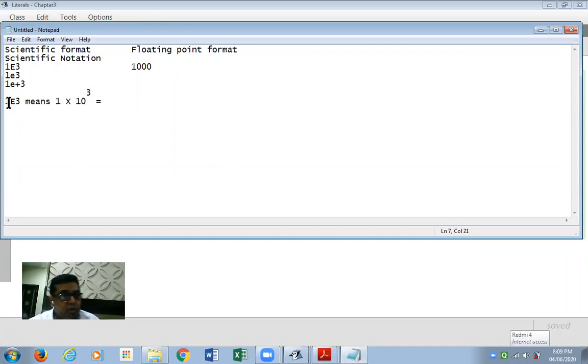I repeat, 1E3 means 1 multiplied by 10, the E means 10, and after E, 3 means 10 raised to the power of 3. So now let's work out what 10 raised to 3 is. 10 raised to 3 means 10 cubed, that is 10 into 10 into 10. Can you tell me how much is 10 into 10 into 10? Please send me your answer. Each of you should send me the answer in the chat box. I'm expecting an answer from each of you.